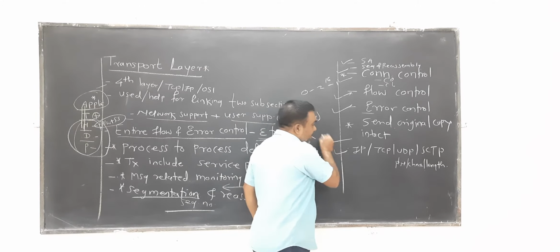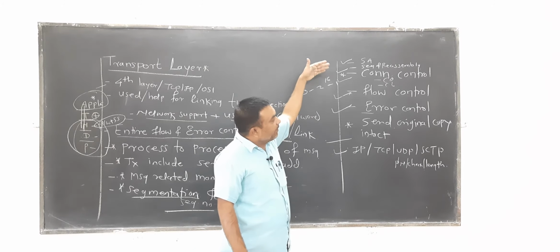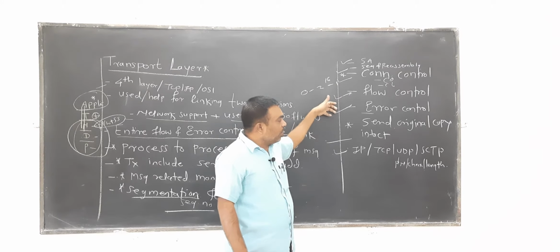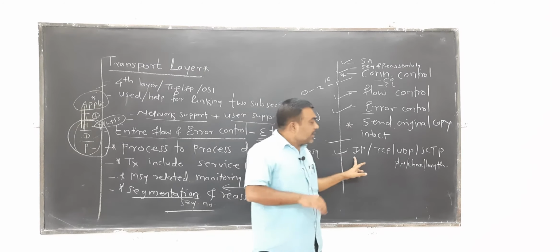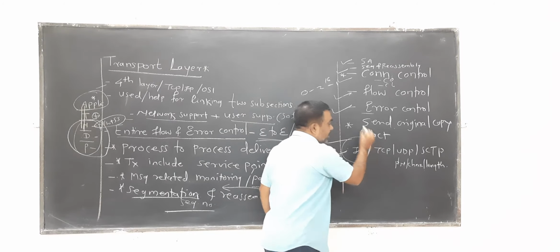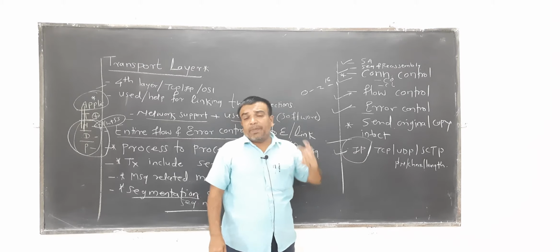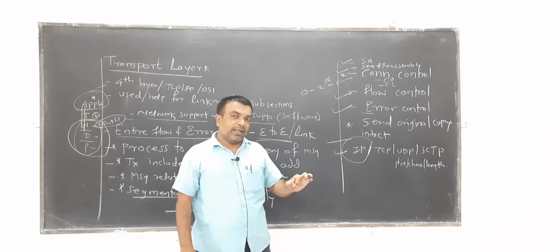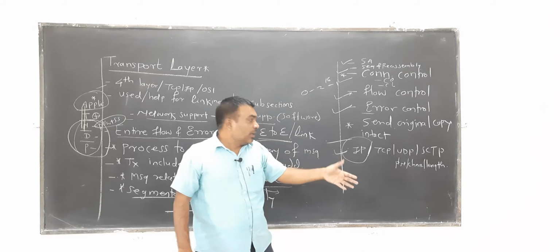Some of the protocols for the transport layer. Finally, the transport layer duties are service point addressing, segmentation and reassembly, connection control, flow control, and error control. All these are the duties of the transport layer, process-to-process delivery. Again, some of the protocols required in the transport layer. Apart from the network layer, there is a very important protocol, the Internet Protocol. This Internet Protocol is best effort delivery, but it does not assure you any reliability, stability, or guarantee that whatever you sent will be received. So it is best effort delivery.